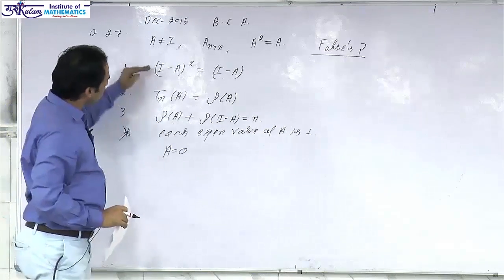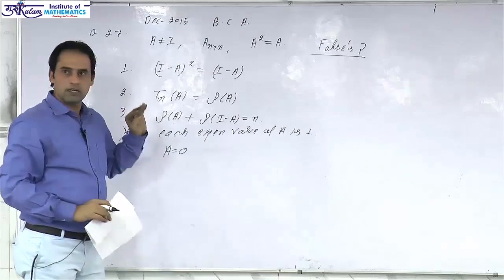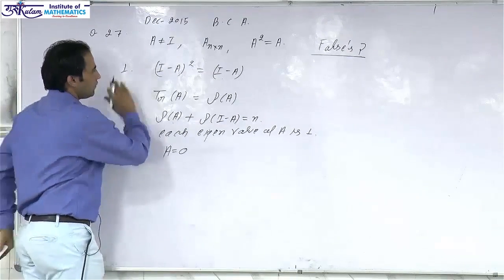We can prove that all three of these statements are true. Let's start with the first statement.